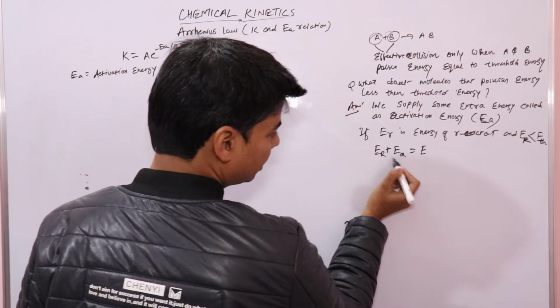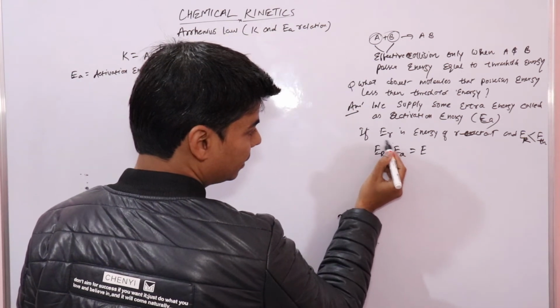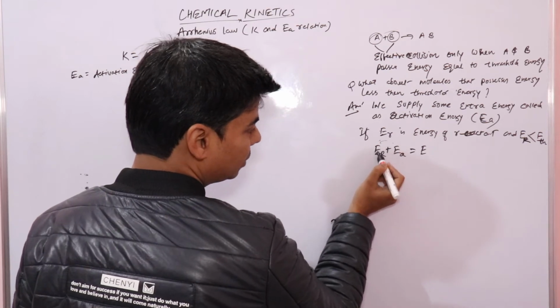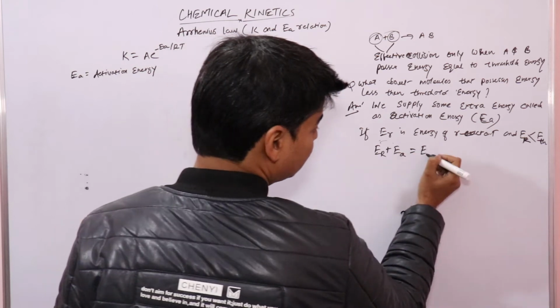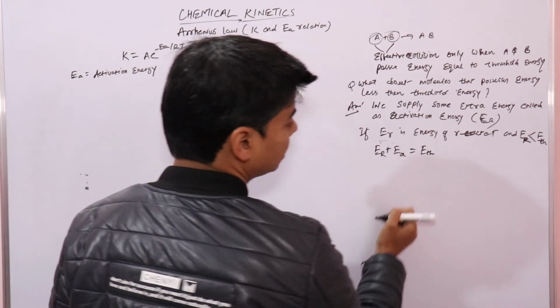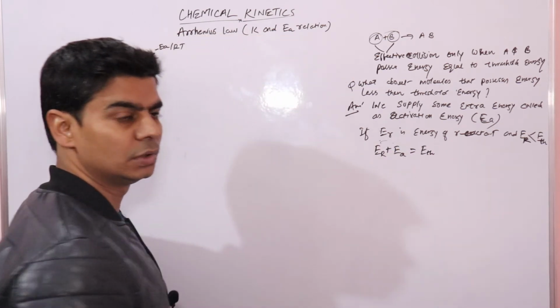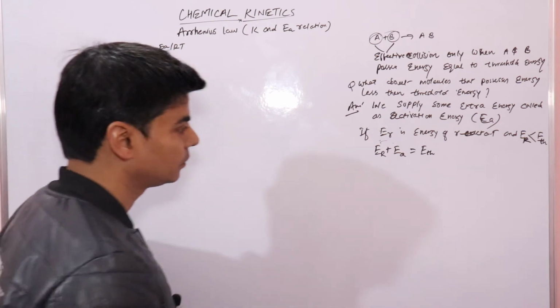When the activation energy is supplied to these reactant molecules, their energy becomes equal to threshold energy. Now they will undergo effective collision to form products.